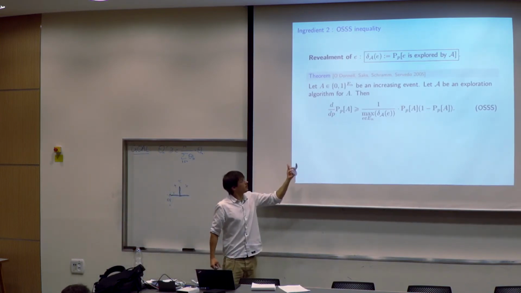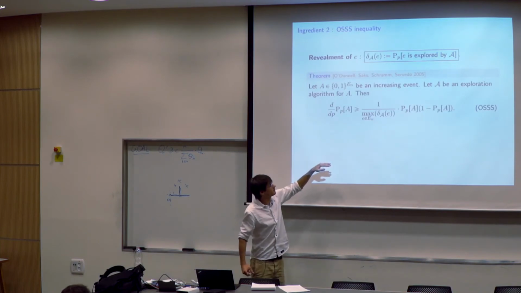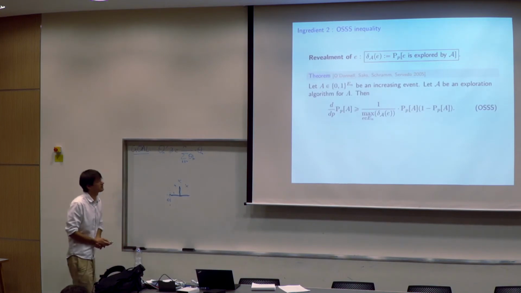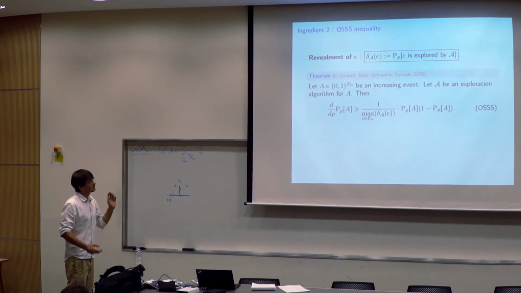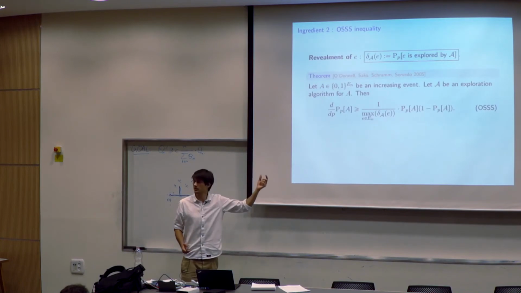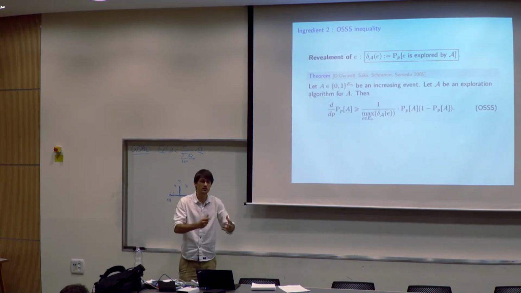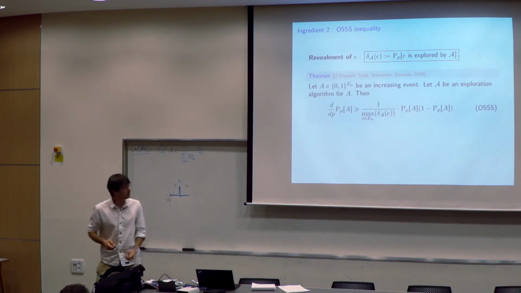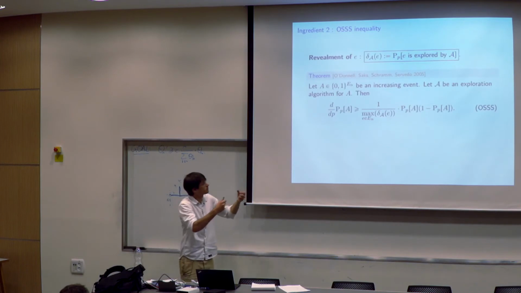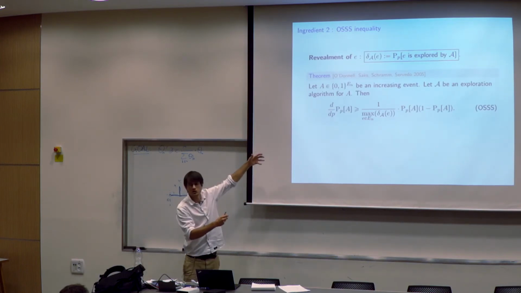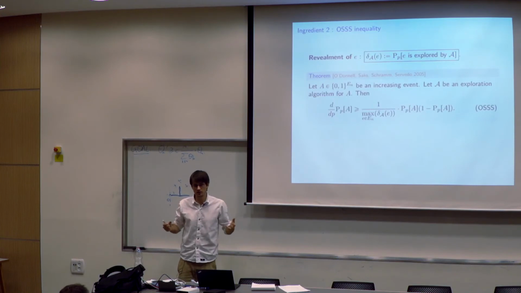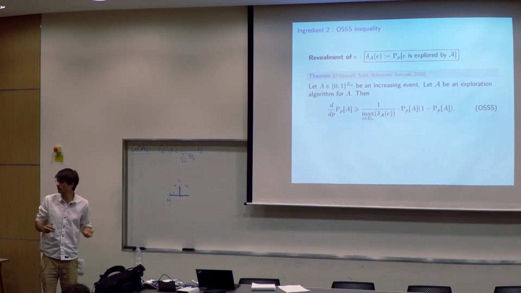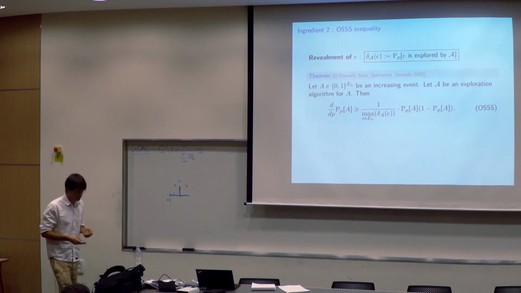The derivative of the probability of an event is larger than 1 over the maximum revealment times the variance of the event. And you see that for us now, what we want to do to make it small is not the L1 norm, it is the infinity norm. We want the maximum revealment to be small. If we manage to show that we have an algorithm with a small revealment, then we will have a large derivative. But it's a general idea that if you have something you can explore with few edges, then you kind of have for free a sharp threshold phenomenon.